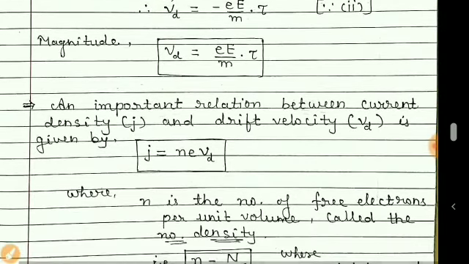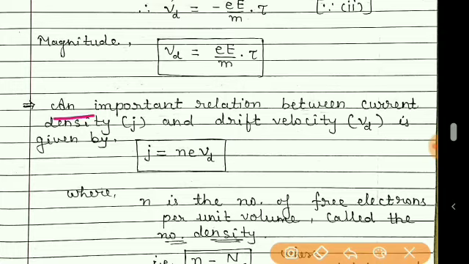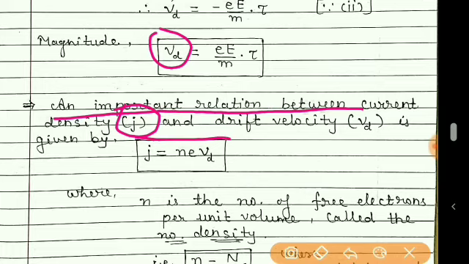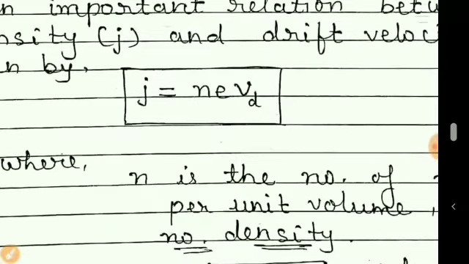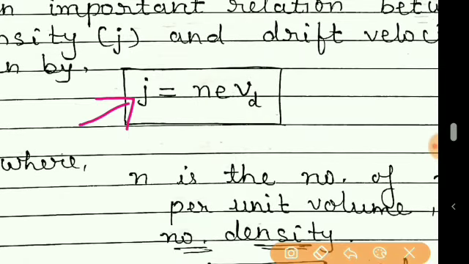So now, an important relation will be there between the drift velocity and the current density. Whenever the drift velocity is asked to obtain, and if the current density is given, then we can use this formula, J is equal to nE Vd. Now in this formula, we know what J is, it is current density. What is Vd, that is drift velocity.